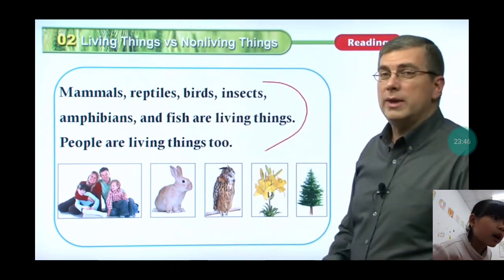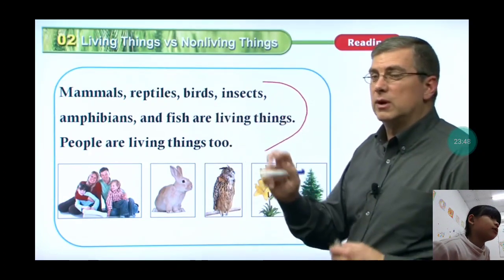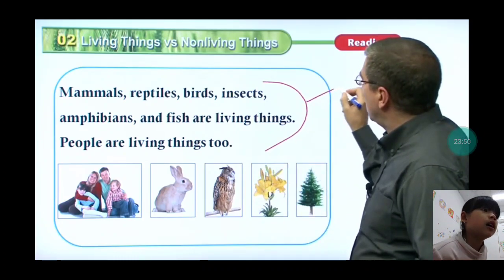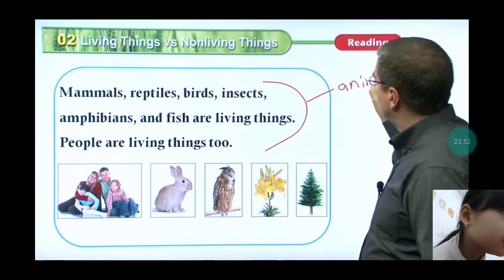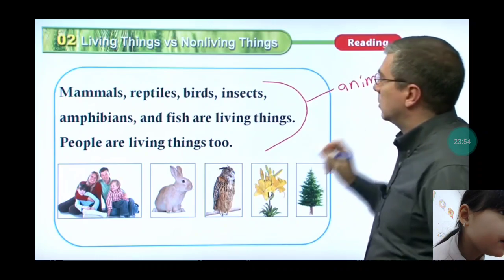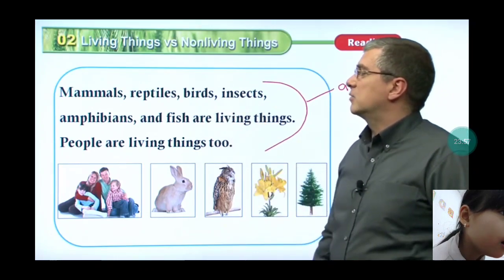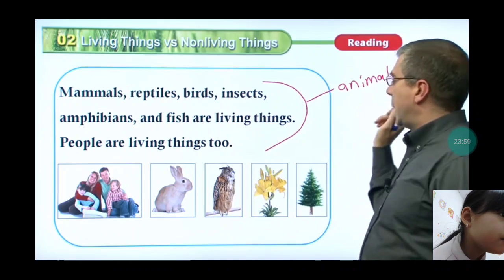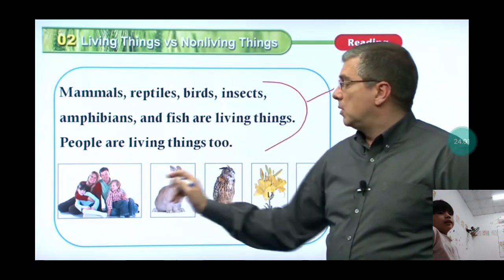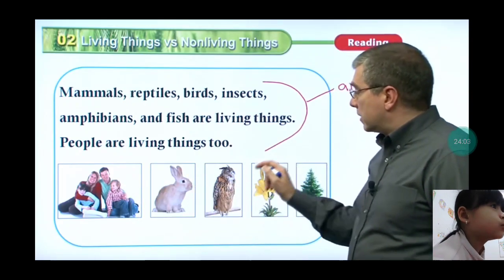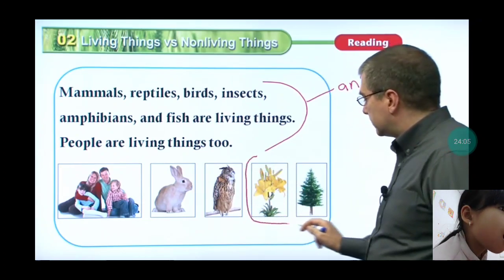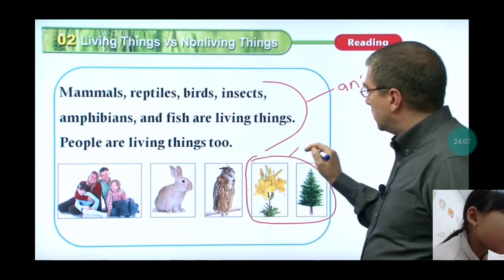Okay, now I'm pointing here. Now let's point at this. Let's see. People. And this one is rabbits.